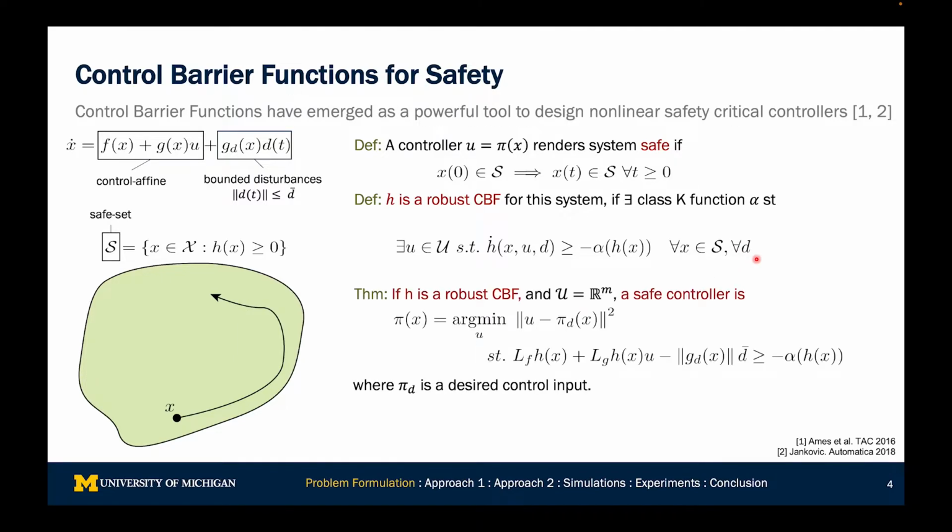Supposing that h is a robust control barrier function, we can define a safety critical quadratic program controller, and it takes this form. The control output pi is the control input u that we choose, as the argument minimizing the difference with respect to pi d, where pi d is some desired control input. And this QP is subject to the constraint which says that h dot must be greater than negative alpha of h.